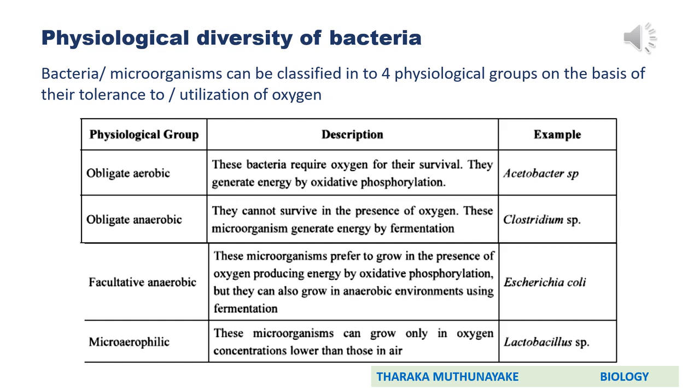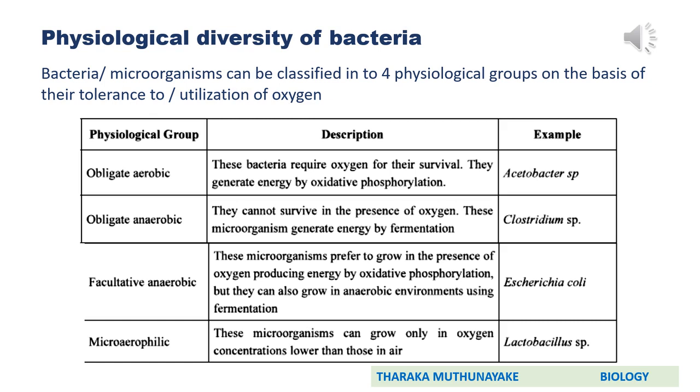Then about physiological diversity of bacteria. Bacteria or microorganisms can be classified into 4 physiological groups on the basis of their tolerance to oxygen or on the basis of utilization of oxygen. Here basically, on the basis of utilization of oxygen, there are 2 respiratory modes or 2 physiological groups. Those are aerobic and anaerobic. You know that aerobes need oxygen, molecular oxygen for their survival. As name implies, anaerobes can survive in the absence of oxygen.